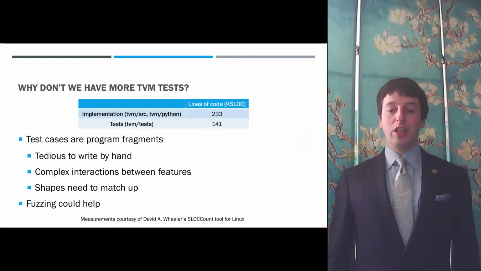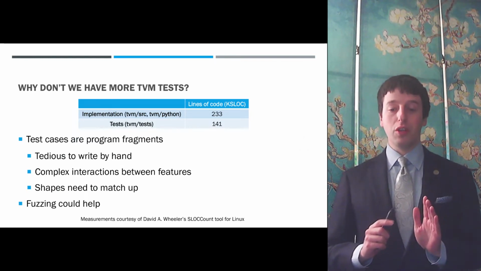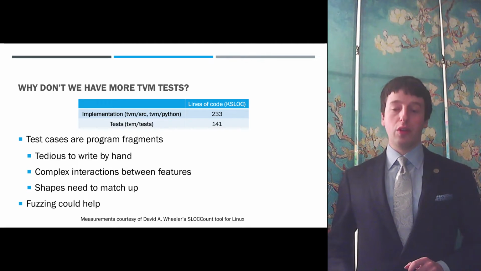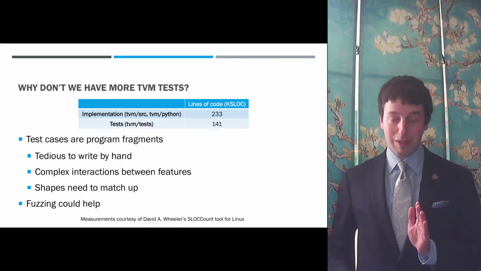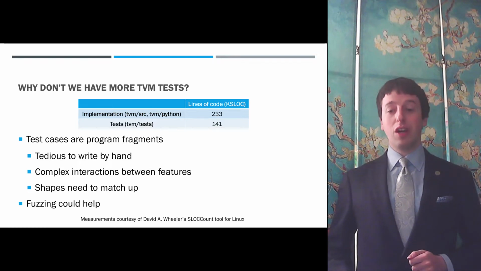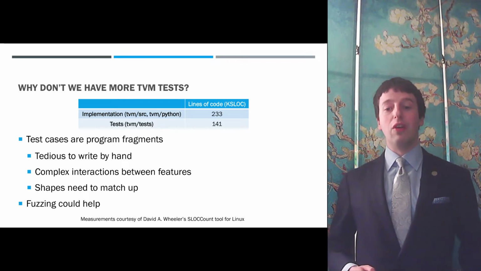As we incorporate new features into TVM, it is increasingly important to ensure the reliability of TVM to support users. The principal means for ensuring reliability is testing, but TVM currently has significantly less testing code than implementation code. While this is a very reductive measure, it may be an indication that we are not testing enough, particularly when we consider all the different possible usage scenarios and how complex features could interact.